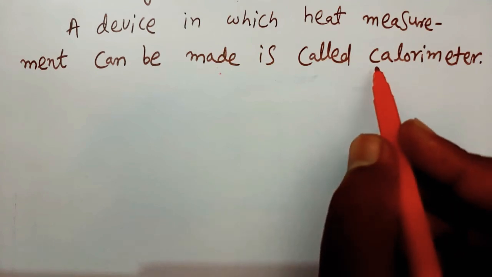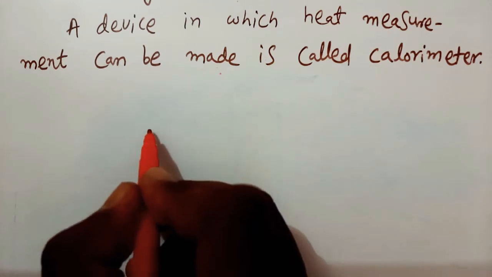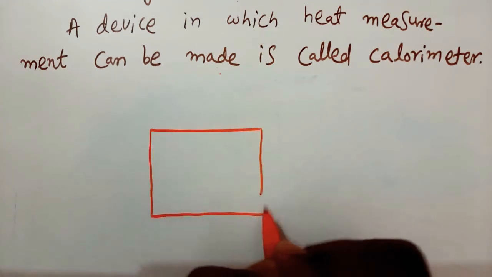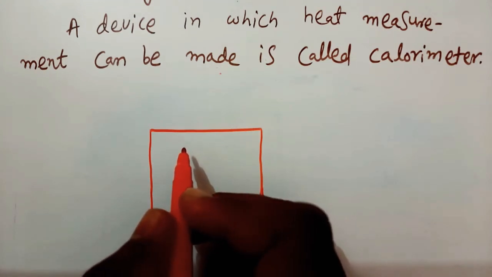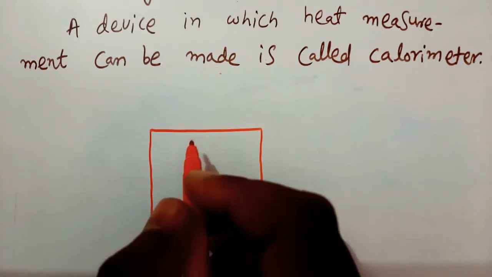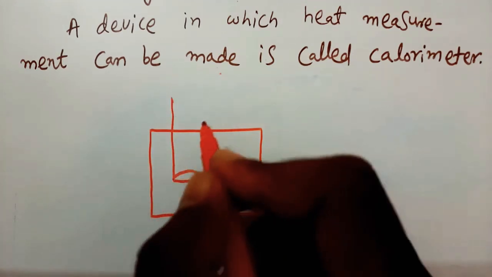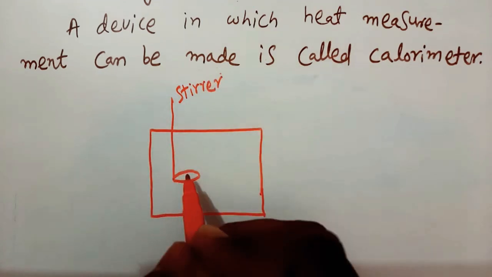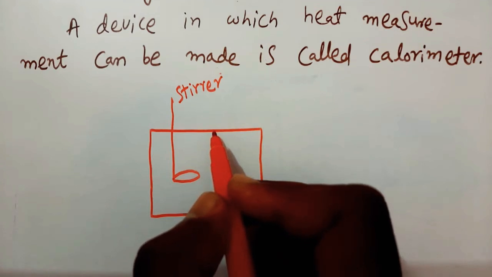Here, the calorimeter consists of a metallic vessel and a stirrer of the same material like copper or aluminum. So here it is the stirrer. So here the stirrer and vessel have the same material.